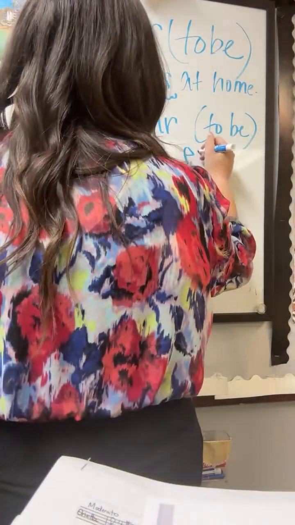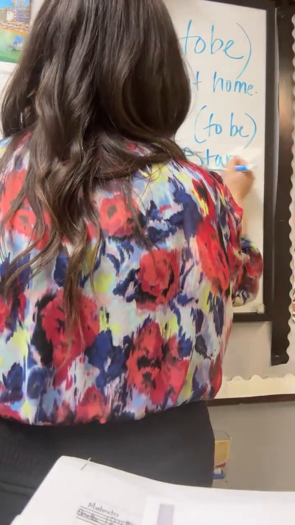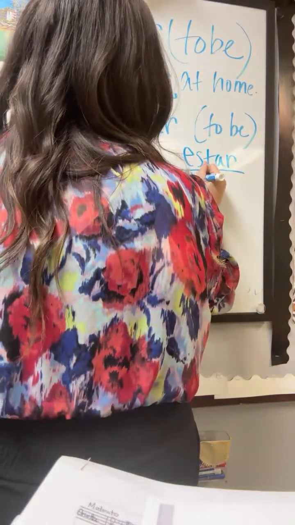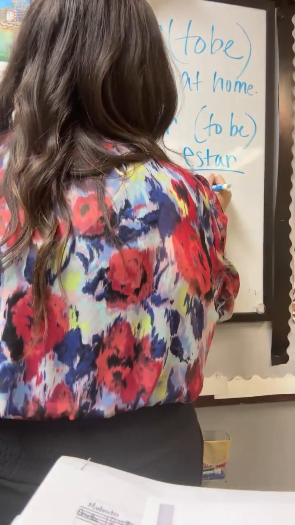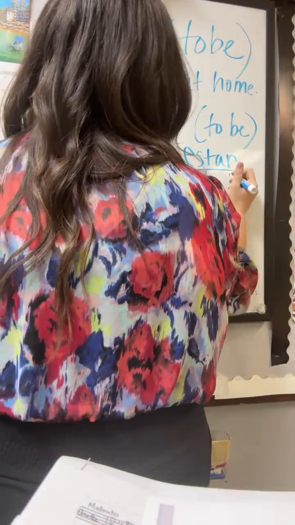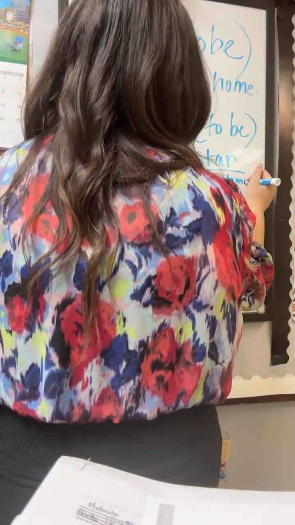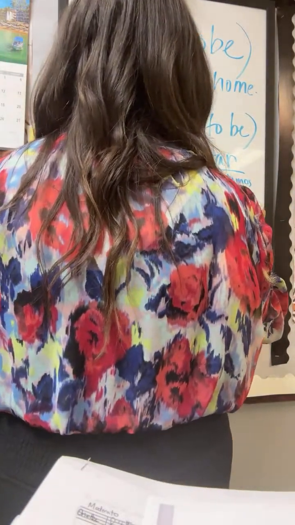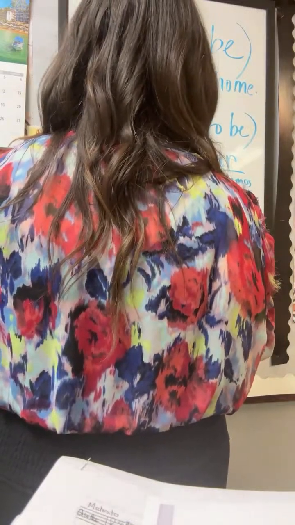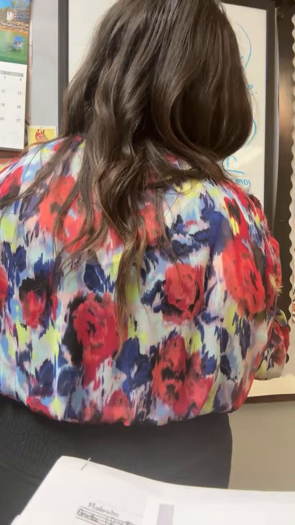So estar, if we conjugate that one, it is estoy, estás, está, estamos, and están, right? Okay. So for this one, we use it for location, health, like if you're feeling sick or unwell, emotions, and conditions like weather.